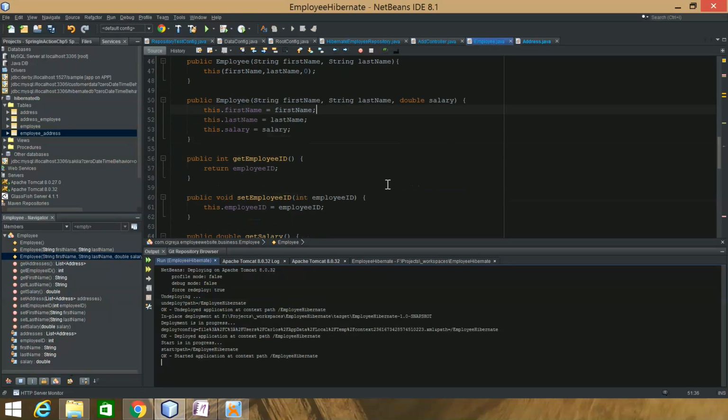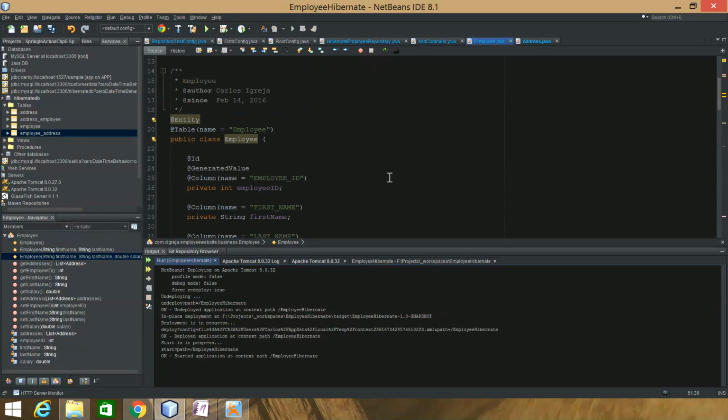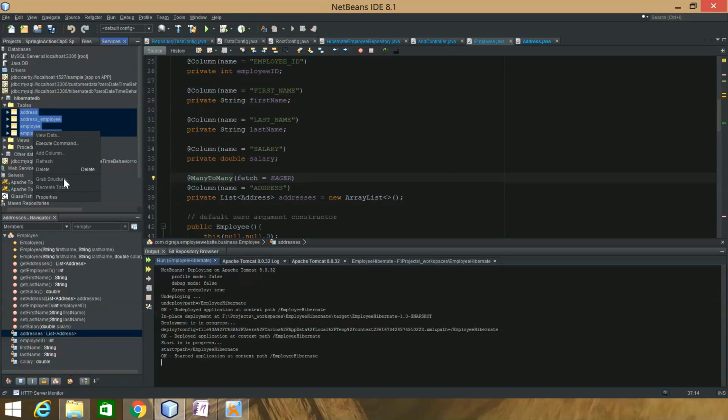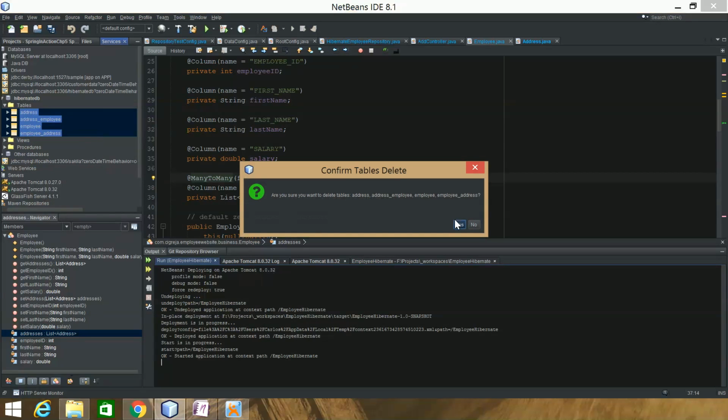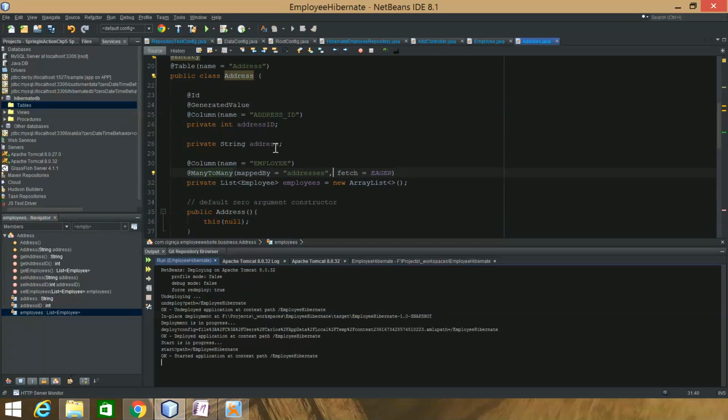here somewhere, that's the constructors, setters, getters. Okay, I'm having trouble finding it for some reason. Right here. So yeah, here's the ManyToMany. If I put it here, that's the one that's making this address employee table. So I'm going to delete this. Or, well, it maps by this one. That's why I have it on the other one. I tell it to map by the addresses and employee, so you get the employee to addresses.